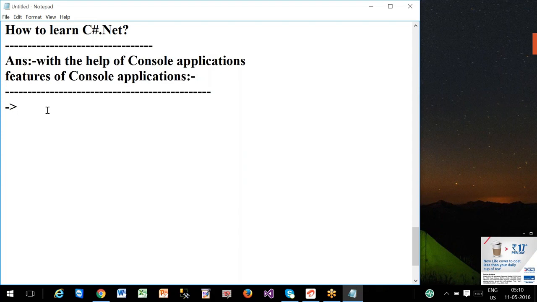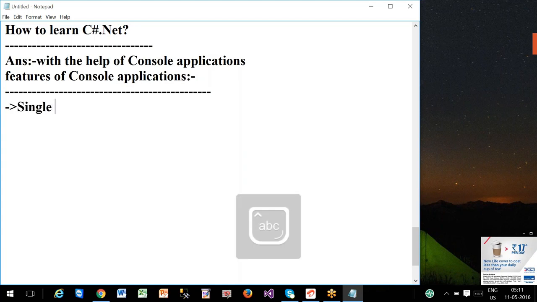Here, the first important point we have to recall is that almost all console applications are similar to Windows applications, except Windows applications have a user interface and console applications do not have any user interface. Because somebody might have forgotten about Windows applications, it is better to have an individual discussion about the features of console application.